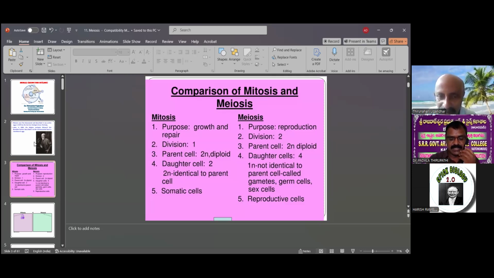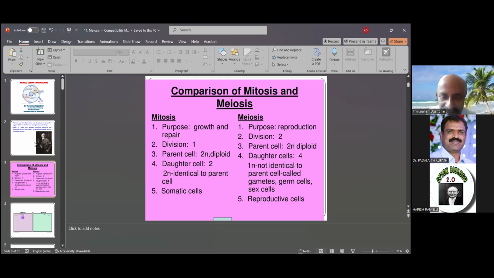In mitosis, the parental cell is a diploid or sporophytic cell, in the 2n state. Meiosis takes place in diploid sporogenous cells, which undergo meiosis to form four cells. In mitosis, only two daughter cells are formed, identical to the parental cell, but in meiosis four cells are formed, called gametes, germ cells or sex cells.